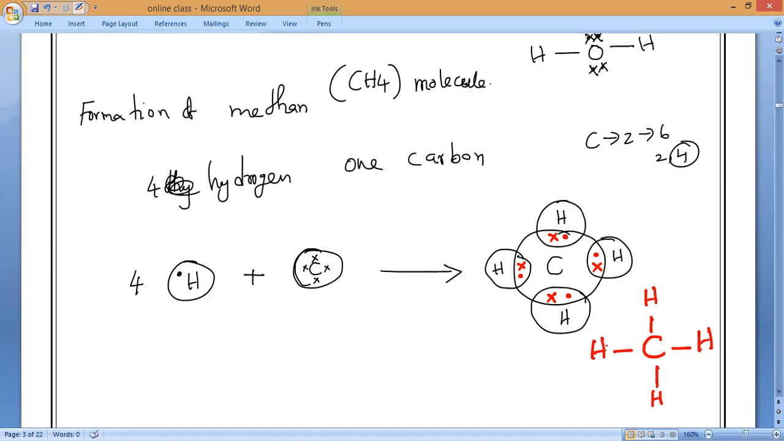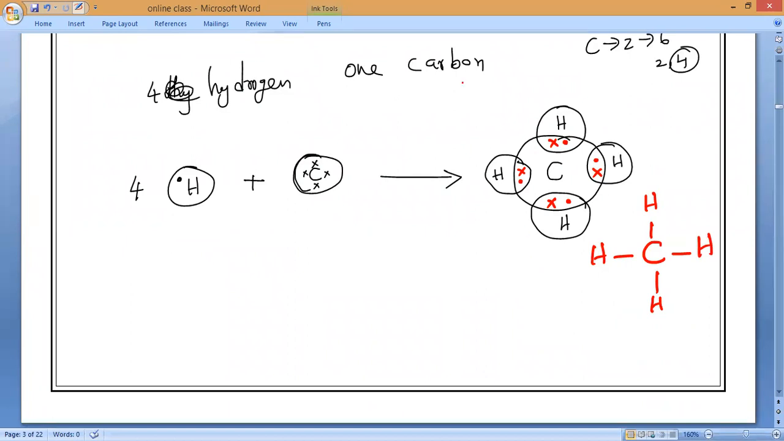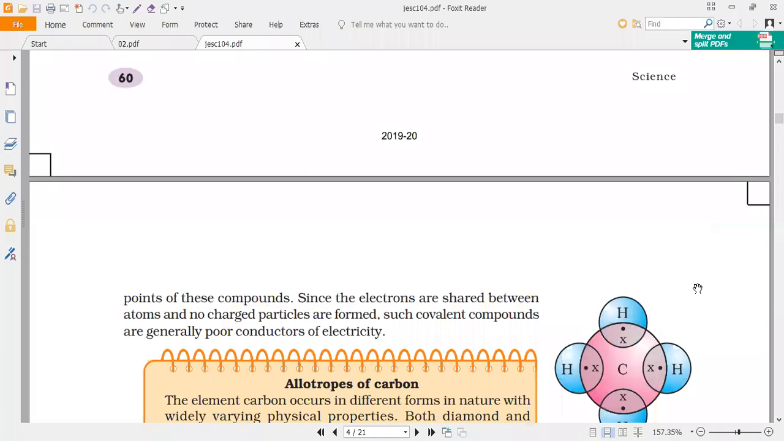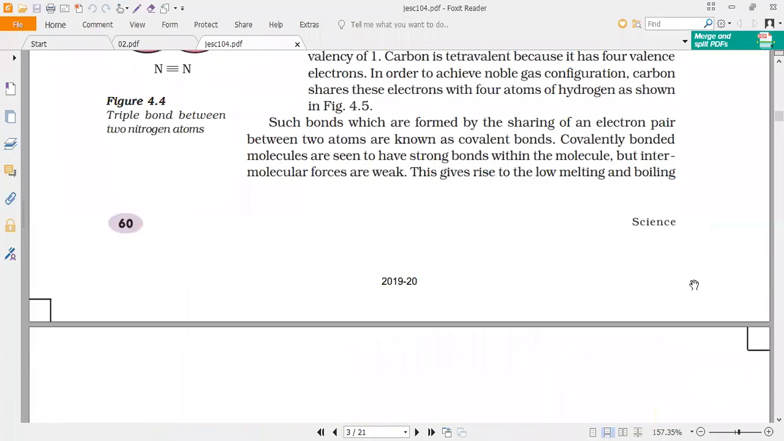Any doubt? Yes, sir. Is it possible to write this way? Is it correct? Yes, I will show you. Clarity should be maintained between you and your books. Have you seen the structure of methane now? In the books they never give hydrogen and carbon separately, but have you seen the electron dot structure of methane? Are you clear, everyone? Yes or no? Yes, sir. This is your choice, so whatever is convenient, you can follow.